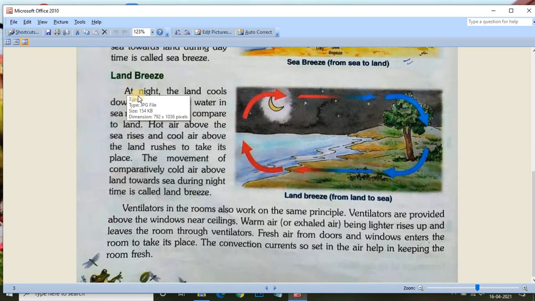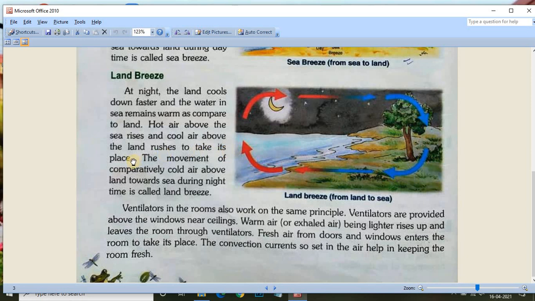Now land breeze. At night the land cools down faster and the water in the sea remains warm as compared to land. Hot air above the sea rises and cool air above the land rushes to take its place.